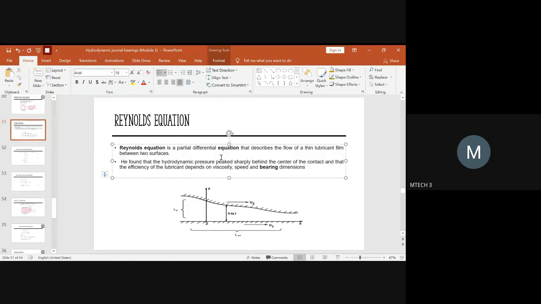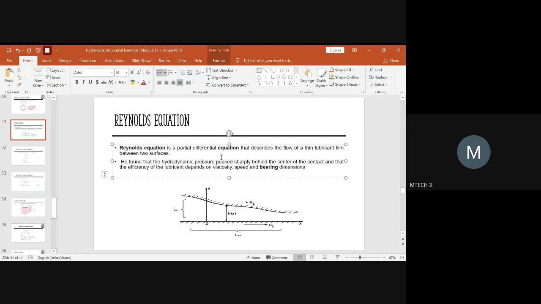So this hydrodynamic pressure we have studied already in the previous classes, where I've told that whenever you have two rolling or sliding mechanical components in contact, the pressure will be highest at the backside of the area of contact. The same thing is applicable to the journal bearing here also. So hydrodynamic pressure will be maximum at the backside of the center of contact between the bearing as well as the journal. This is the main thing you have to keep in mind while deriving the equation.